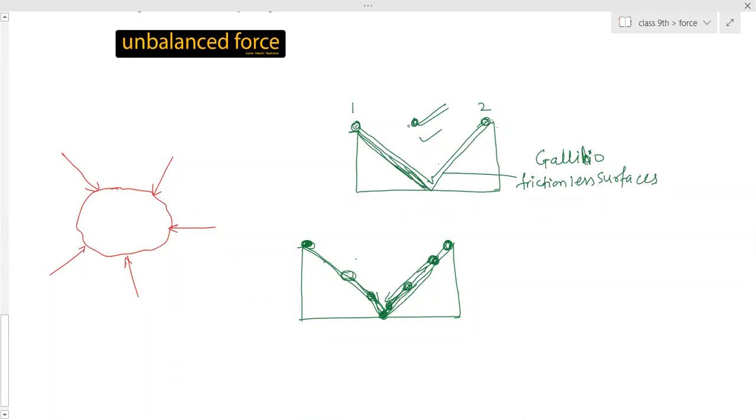That is the reason the ball is reaching the same altitude continuously and it will not stop. The motion will continue. So that is due to frictionlessness. That means no force is acting on the ball. That means this situation is a balanced force.